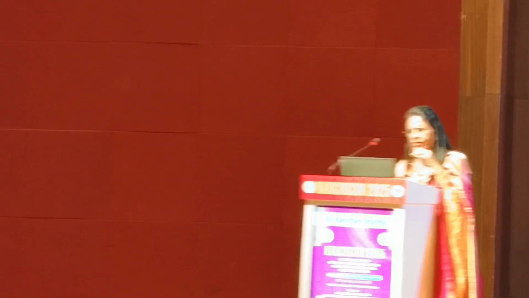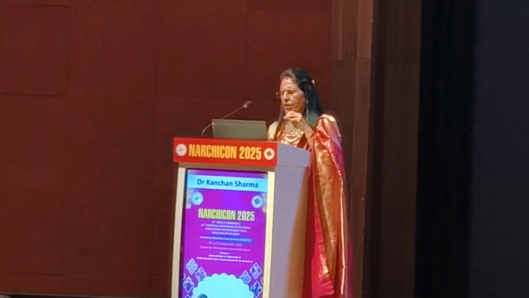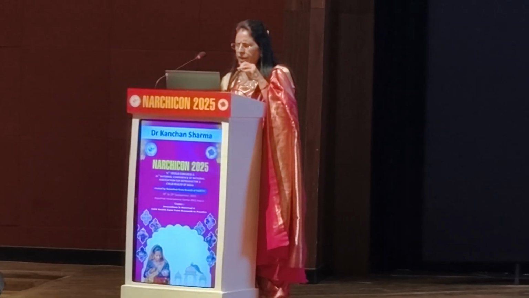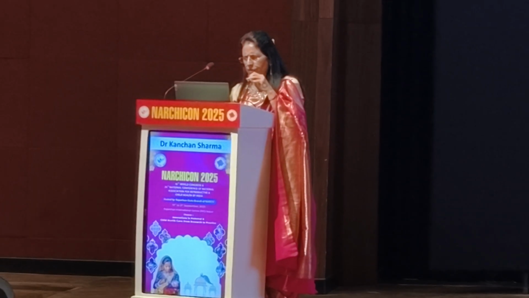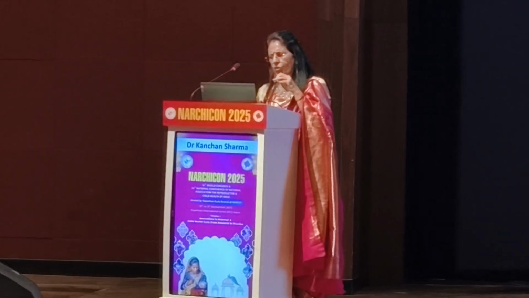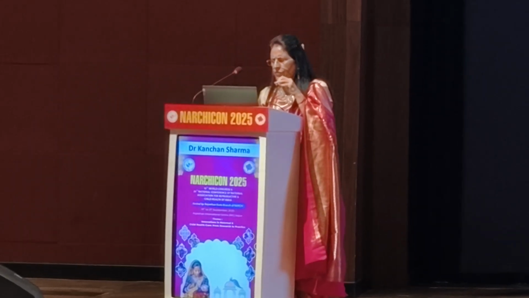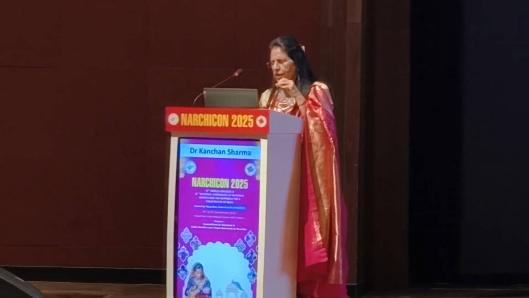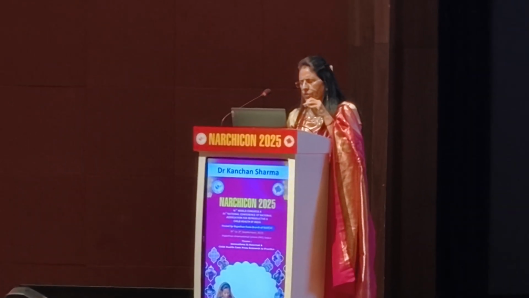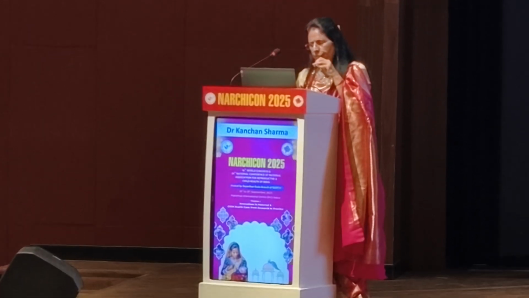I have only a very small presentation of 4 cases. The first case was a 45 year old, P2L2, with complaints of heaviness in the abdomen, irregular heavy menses, and dysmenorrhea since the last 2 to 3 months. Per abdomen it was soft and non-tender. Cervix and vagina were healthy. Per vaginal examination showed a soft to cystic mass, 4 into 5 centimeters, in the right and posterior fornix, separate from the uterus. On per rectal examination, there was a bogginess felt anteriorly.